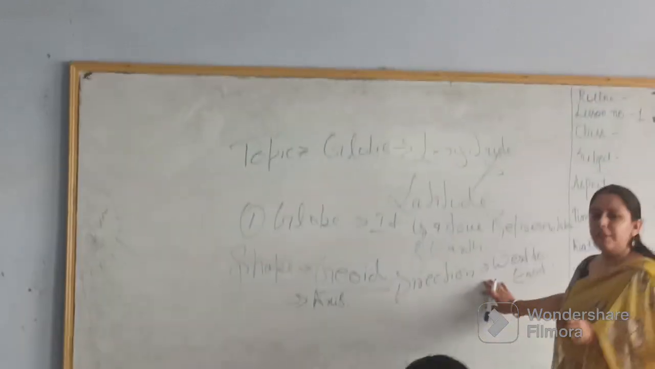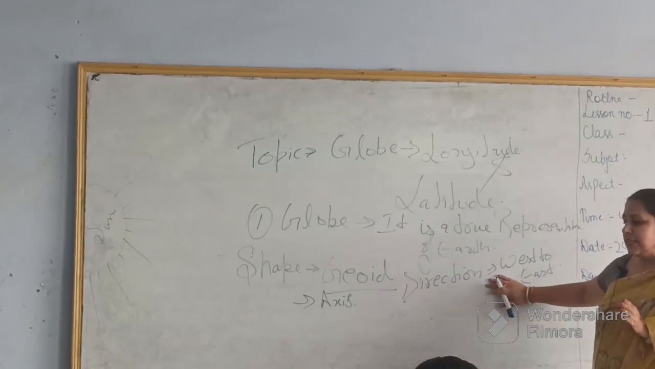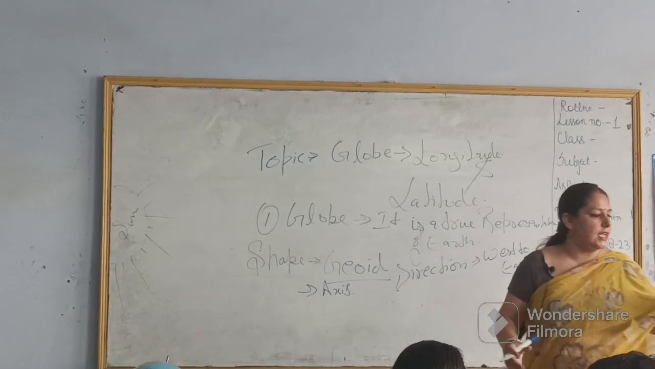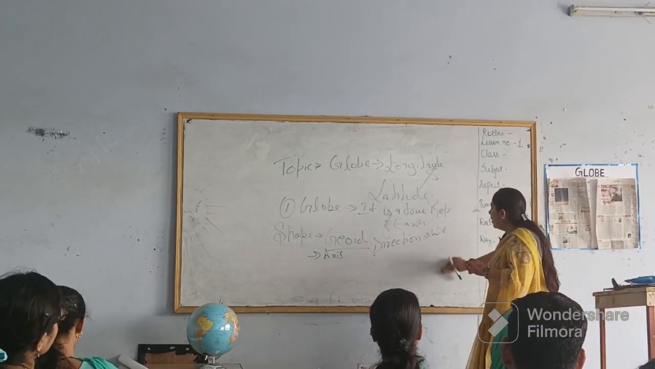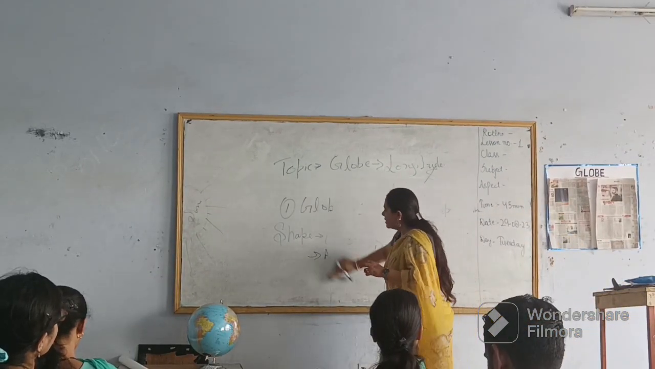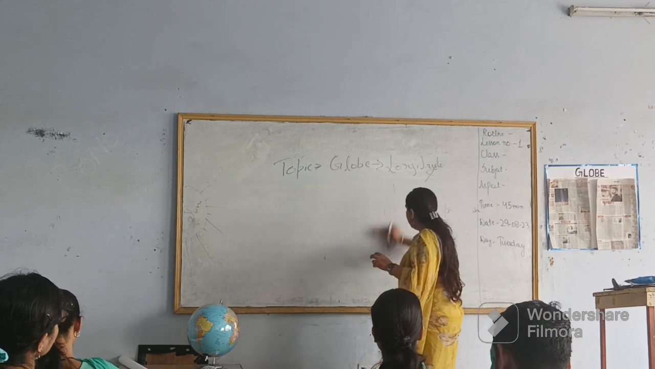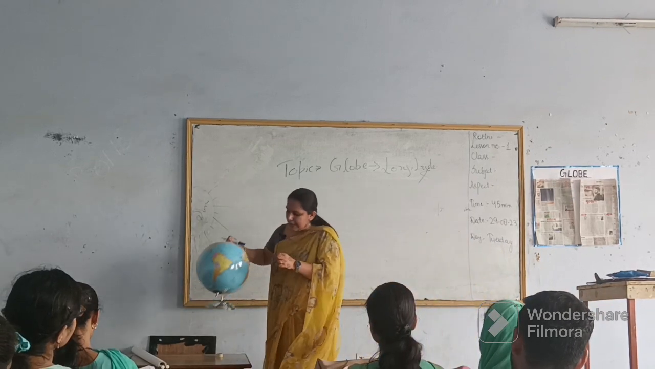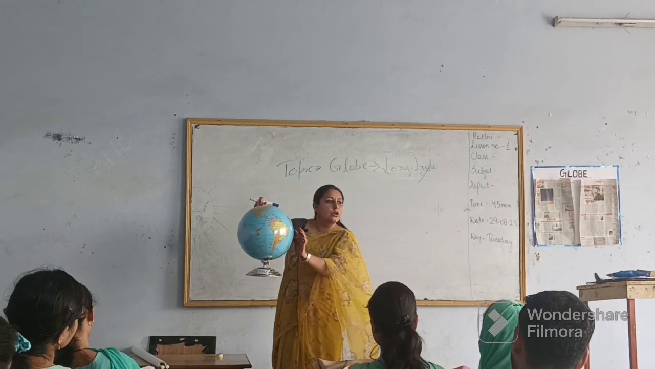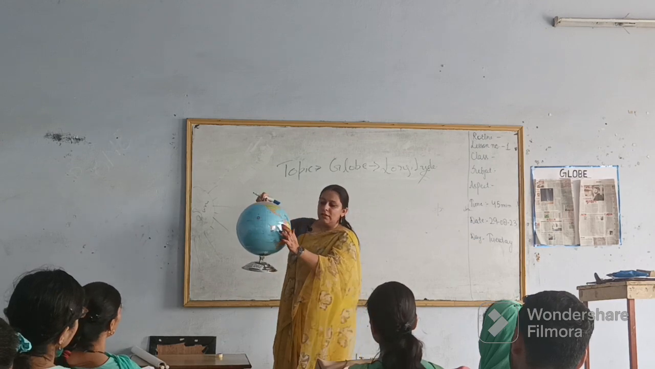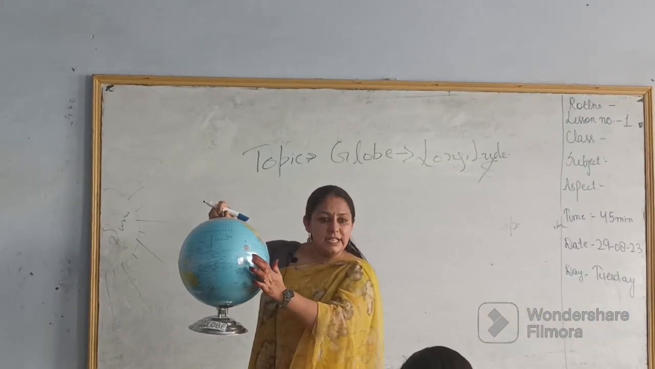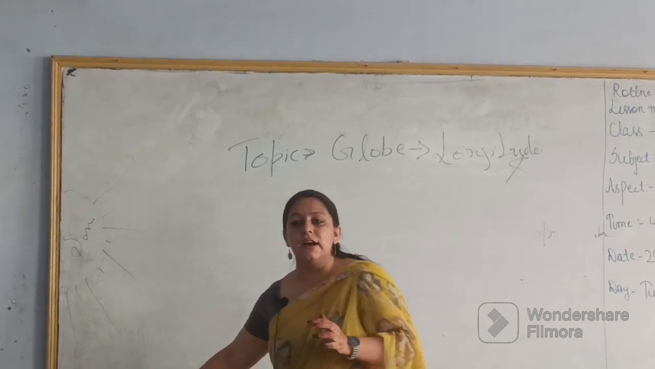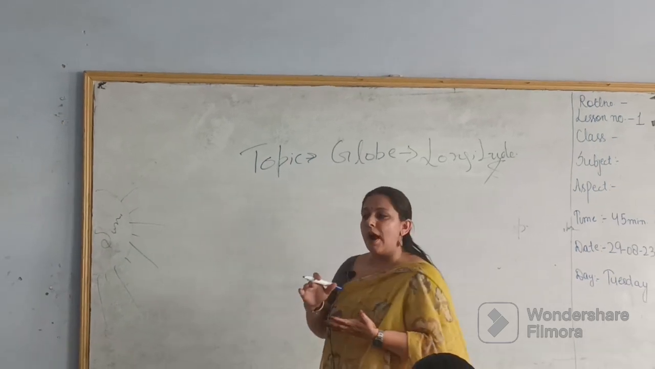So, with this act, you will come to know that the direction is west to east. Now, the next thing is what other things the globe has. With this you came to know that there is a line on this globe. There is a line. Are you able to see this line?